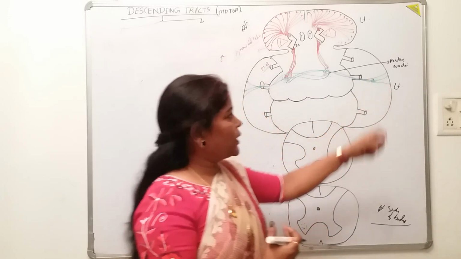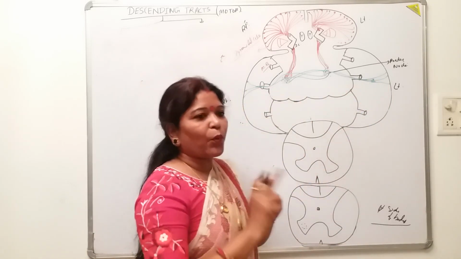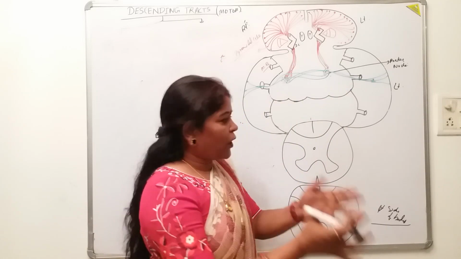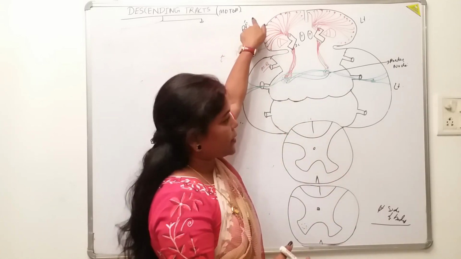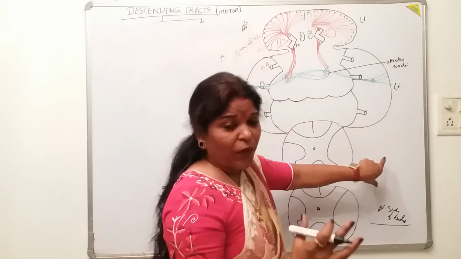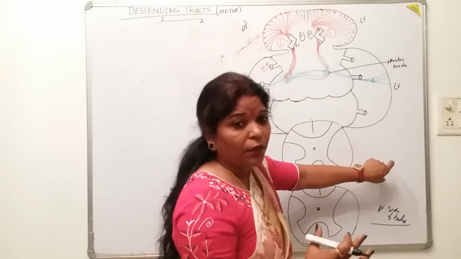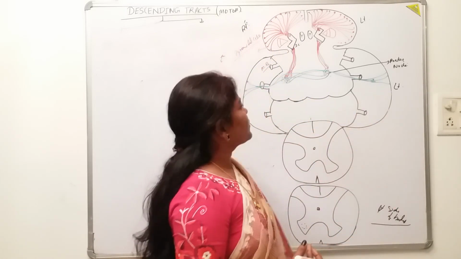So there is a need to cross to the opposite side, because for the proper execution of the motor movement via the cerebral cortex, it needs those proprioceptive impulses from where it has to control. So it crosses to the opposite side of the cerebellum, isn't it?